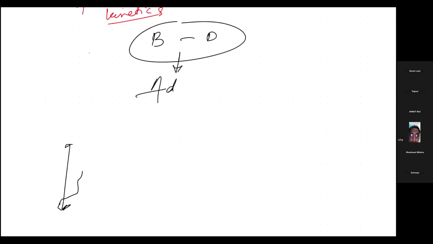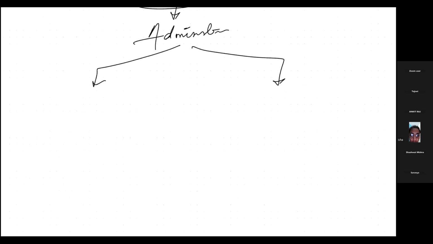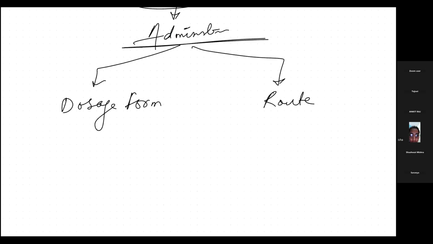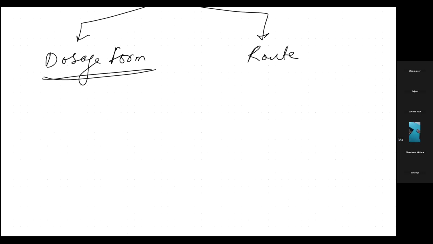This administration can be of two types. Now what is this administration? Either the administration will have the dose, we will say either dosage form or route. Whenever we are talking about administration, either we say what dose you are giving, or in what form you are giving, or through what you are giving, isn't it? Whenever we are about to administer this drug to a person, I have to tell what will be the route, or else what will be the dosage. This question, drug dosage form, was a 5 marks question in the previous year. So let's deal with drug dosage form today.